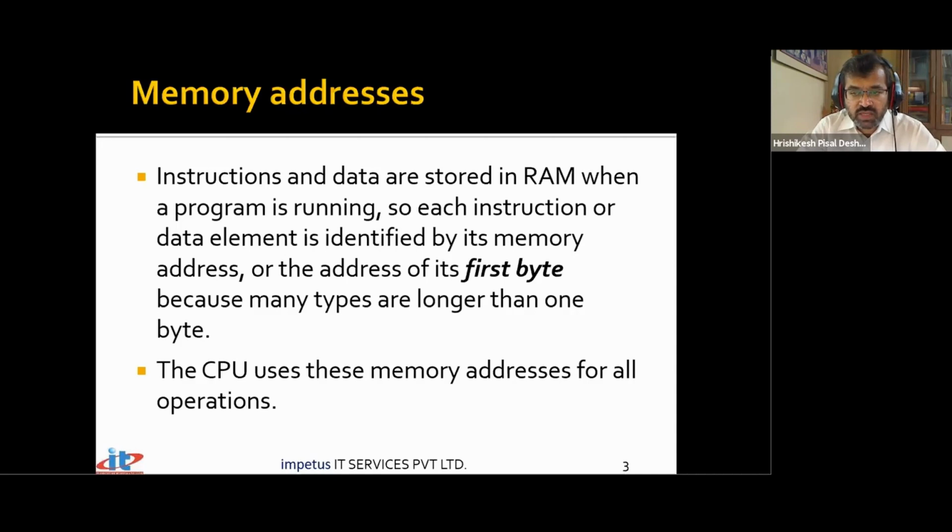So C is equal to A plus B, a simple arithmetic expression that we write, will also be interpreted in terms of addresses, because variable names and function names are only identifiers. When I use the word identifier, they only identify some location in the memory where either data is stored or where some instructions are stored. If the name identifies instructions, then it is called a function. If the name identifies the data, it is just a variable's address and so on.